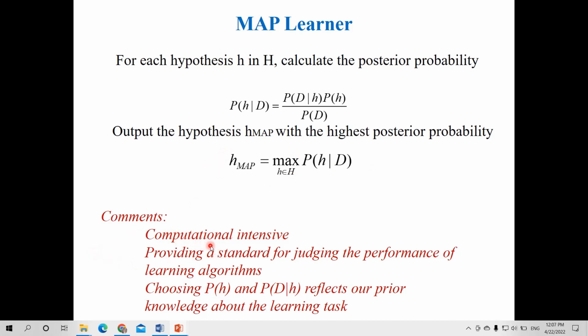The MAP learner is computationally intensive. It provides a standard for judging the performance of learning algorithms, and choosing P of h and P of D given h reflects our prior knowledge about the learning task, that is, about maximum a posteriori probability, maximum likelihood, and the maximum a posteriori probability learner.